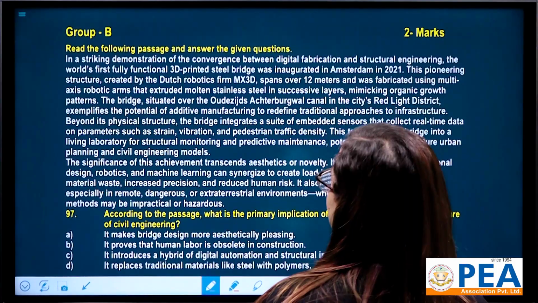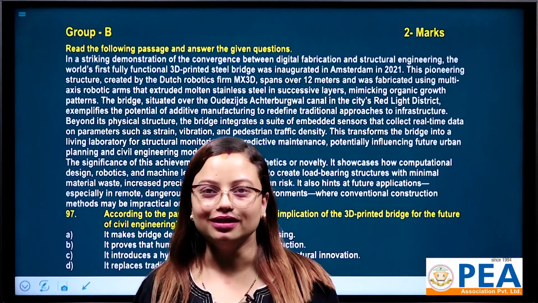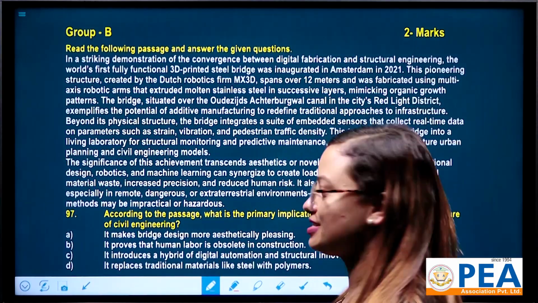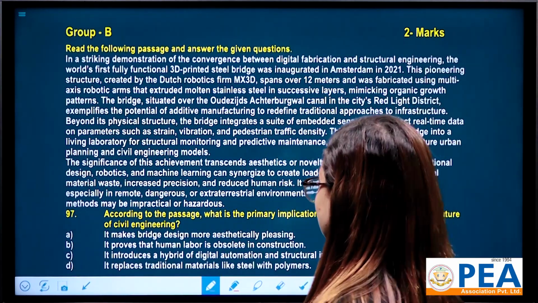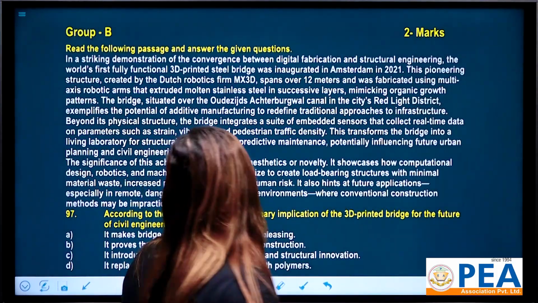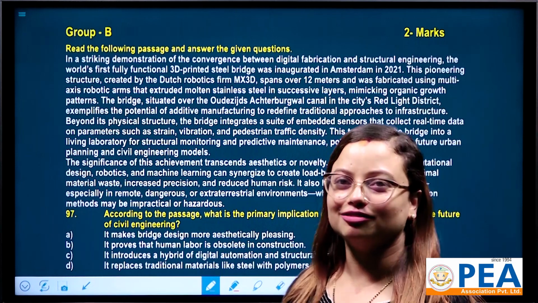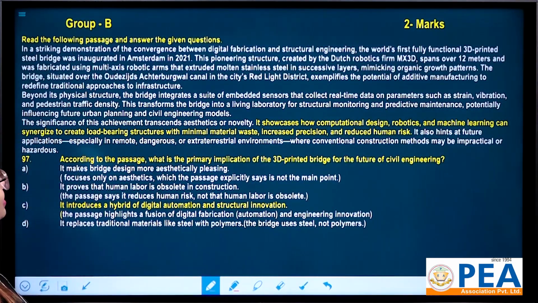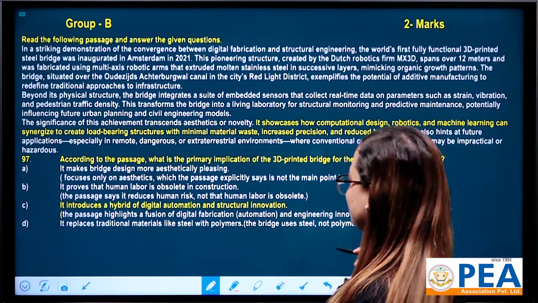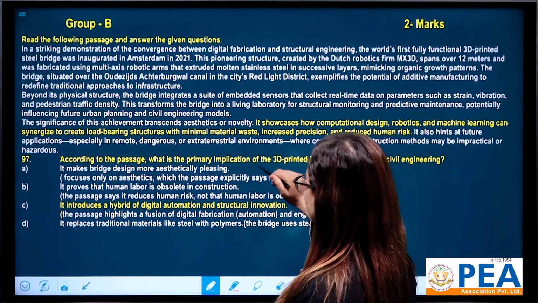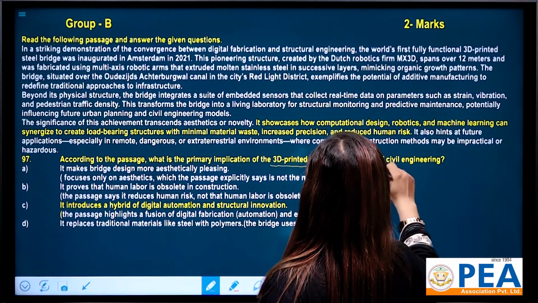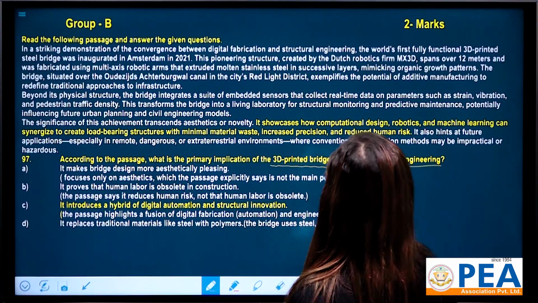Now let's start our reading comprehension, right? Question number 97. According to the passage, what is the primary implication of the 3D printed bridge for the future of civil engineering? We have 4 options. First of all, you should know your keyword, my dear students, and your keyword is primary implication of the 3D printed bridge for the future of civil engineering.